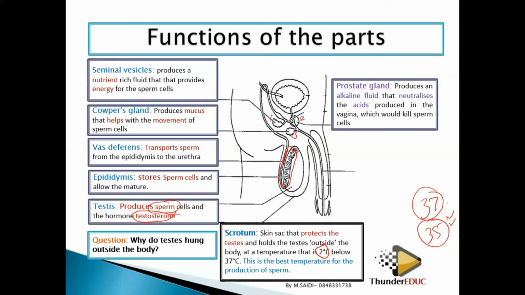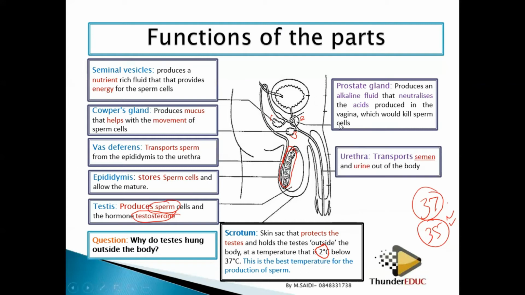So the function of the prostate gland is to provide this alkaline fluid. This alkaline fluid tries to neutralize the acidic nature of the vagina and the urethra of the penis when the sperm are being moved. Why? Because sperms don't require an acidic medium. If the acidic medium is present or is too much, then it's going to kill these sperms. So the acid produced in the vagina would kill the sperm cells. If the acid is too much, the sperm cells are going to be killed. That's why we produce what we call the alkaline fluid, to neutralize this acidic nature of the vagina and the urethra.